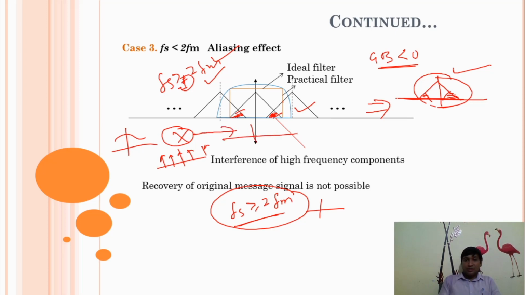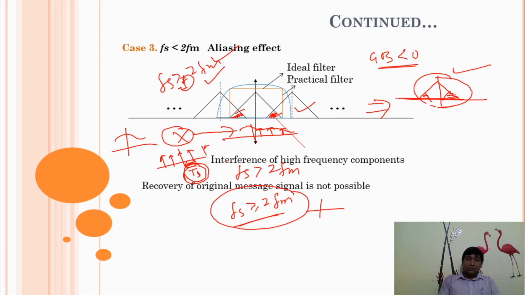After multiplication, or modulation, of these two signals, we get a discrete signal. So in the impulse train signal we should apply a condition on this Ts: Fs is greater than 2Fm.